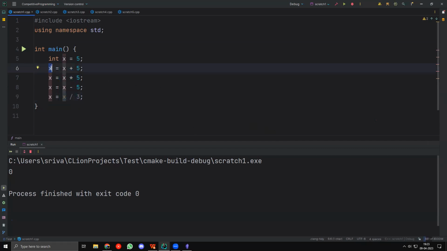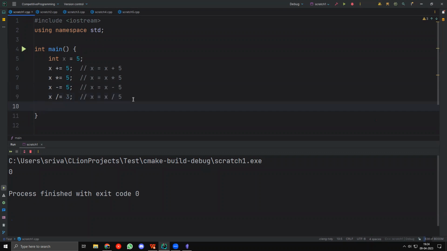So in C++, x equal to x plus can just be replaced with plus equal to. I can just say x plus equal to 5, x times equal to 5, x minus equal to 5, and x by equal to 5. This will be the same as the other thing. So this is x equal to x plus 5. These two are basically the same thing. x equal to x times 5, x equal to x minus 5, all of these are the same thing.